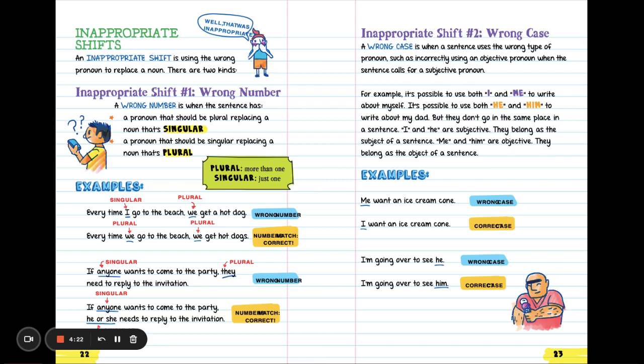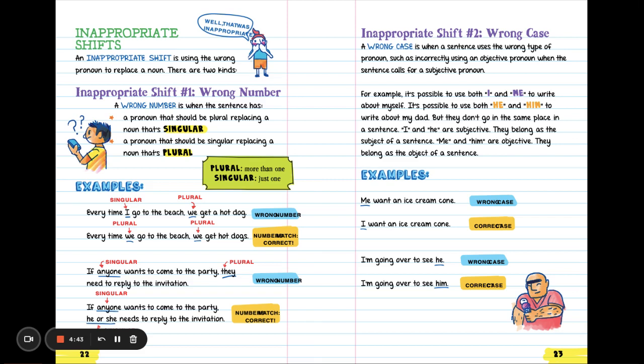For example, it's possible to use both I and me to write about myself. It's possible to use both he and him to write about my dad, but they don't go in the same place in a sentence. I and he are subjective. They belong as the subject of a sentence. Me and him are objective. They belong as the object of a sentence.